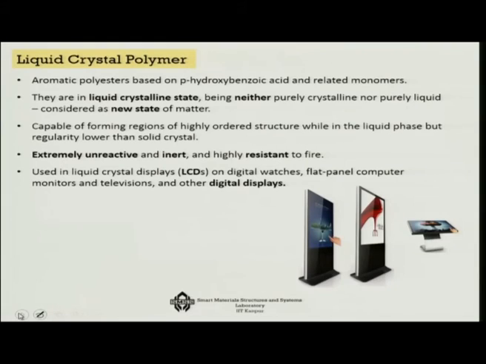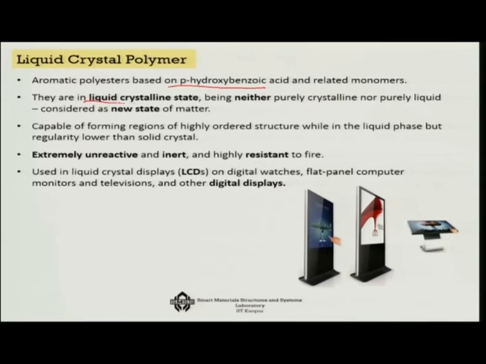Another example of an advanced polymer is the liquid crystal polymers. Some of these aromatic polyesters based on p-hydroxy benzoic acid and related polymers come into this category. Now, why we call them liquid crystal is because in the liquid state generally any material is supposed to be in a very amorphous state, but these materials you will get in a liquid crystalline state.